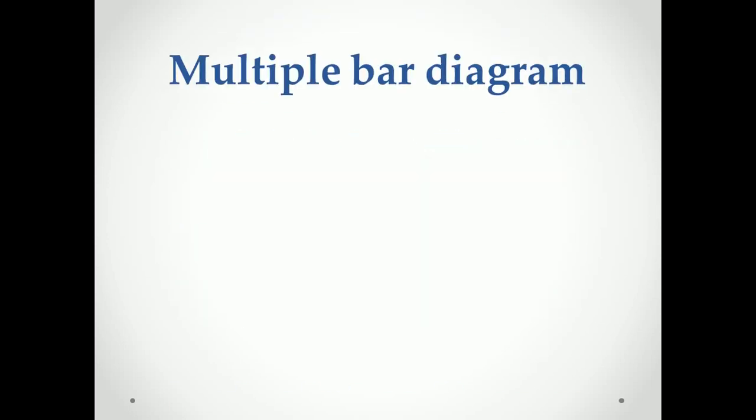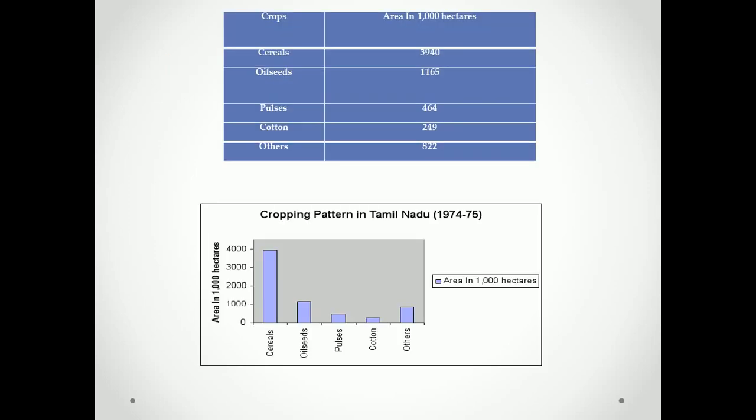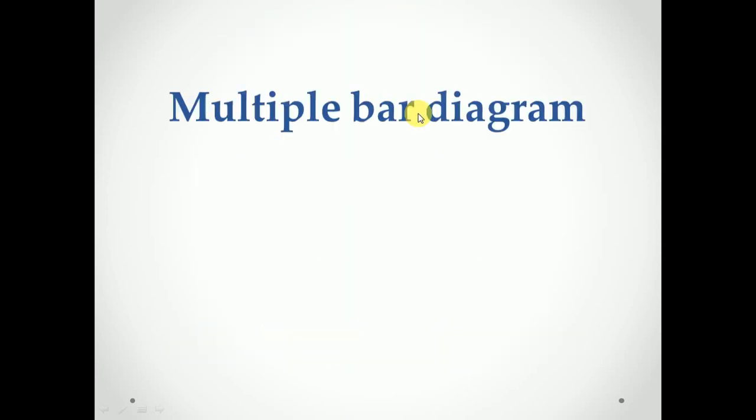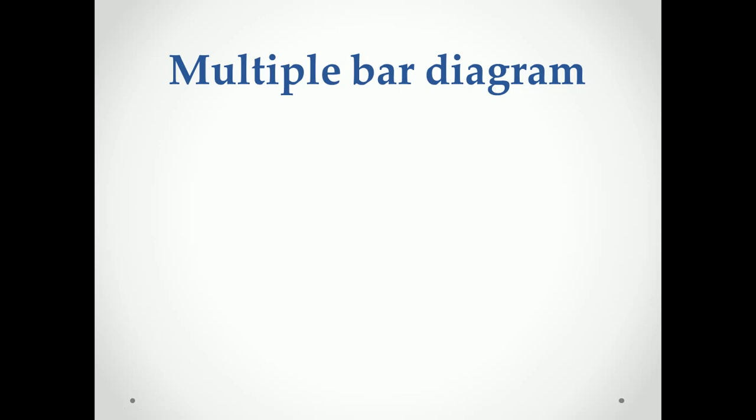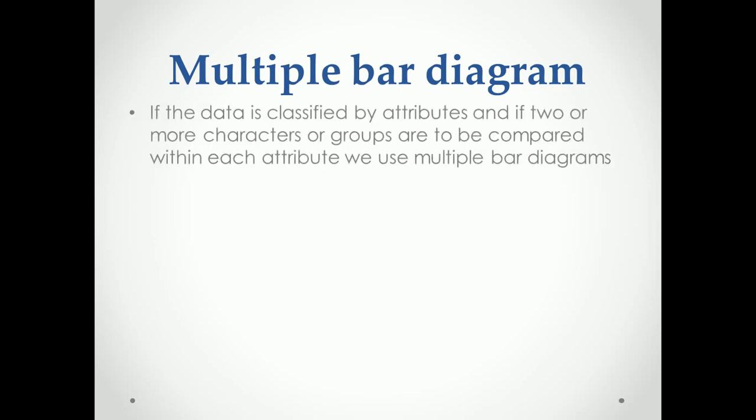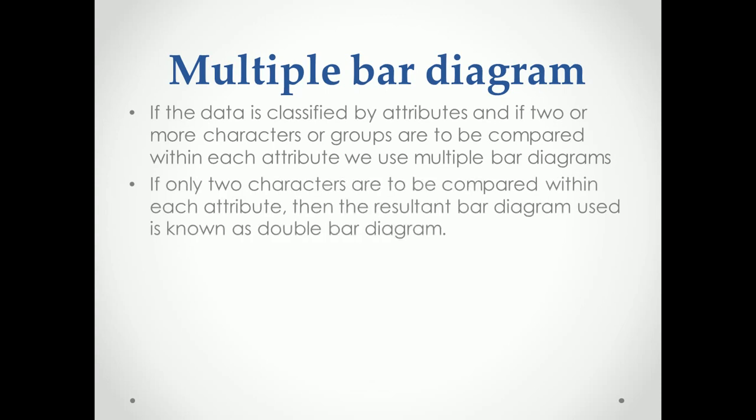Next, multiple bar diagram. In simple bar diagram, on the right hand side there was only one variable. In multiple bar diagram there are two or more variables on the RHS. So if there are two or more characteristics or groups to be compared within each attribute, we use multiple bar diagram. There are two or more groups that we have to compare in a multiple bar diagram.